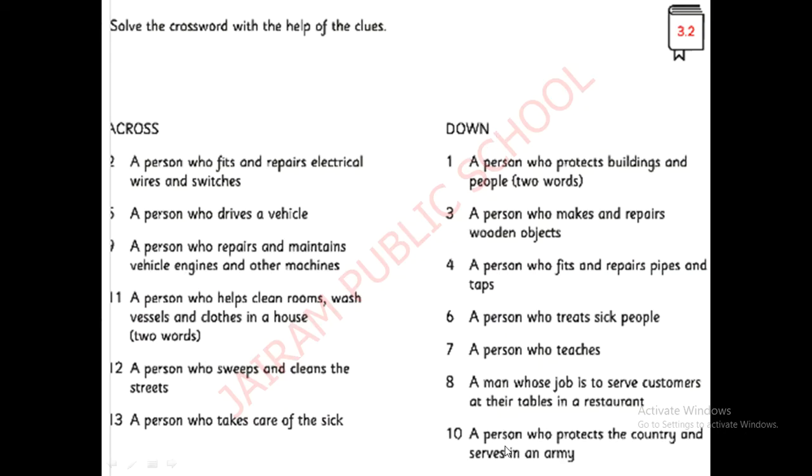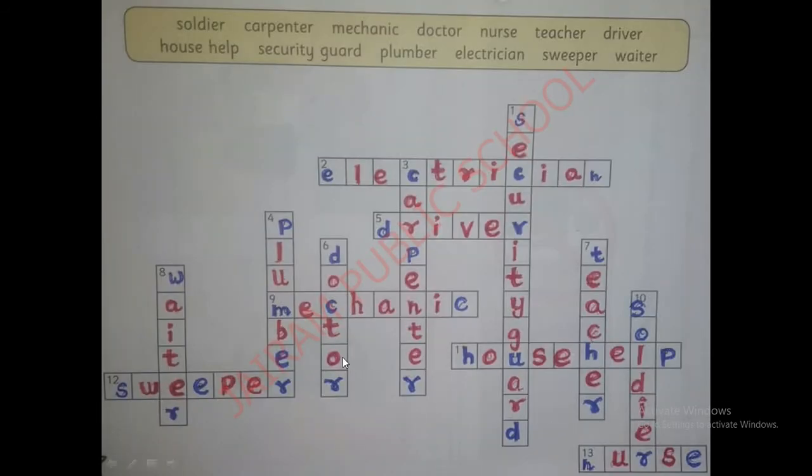Now number 10. A person who protects the country and serves in an army. Who is a person in the army? Yeah, he's a soldier. What's the soldier spelling? Across or down? Yes, down. Good. S-O-L-D-I-E-R. Soldier. This is number 10.